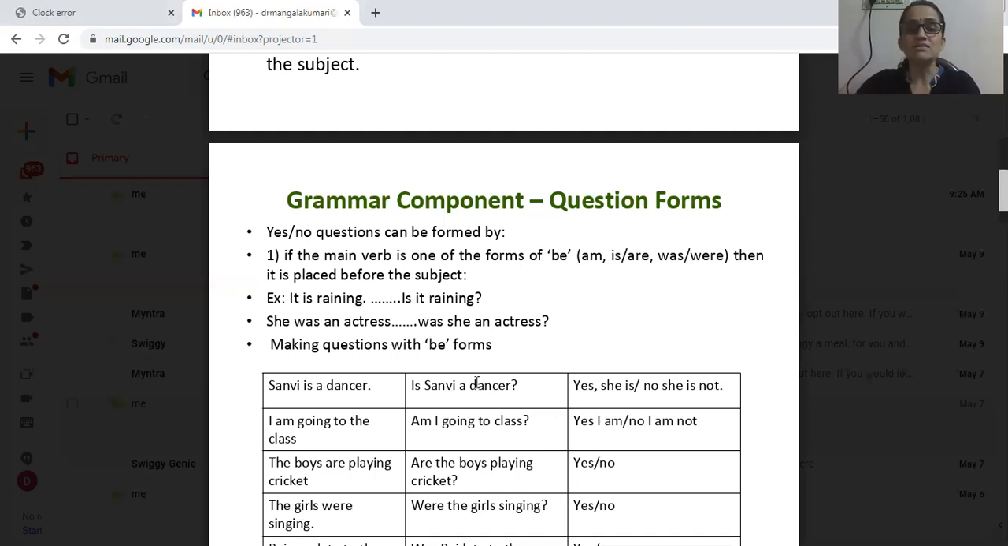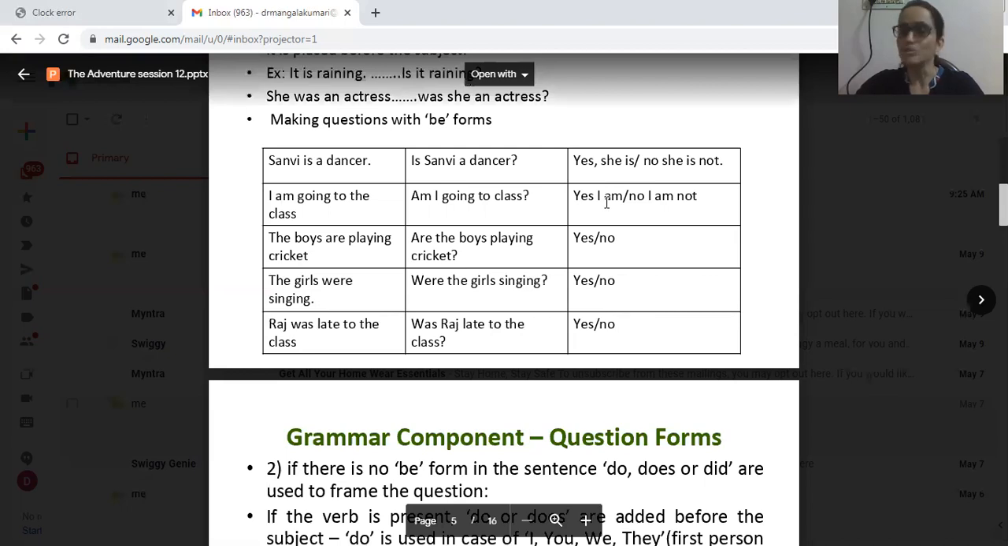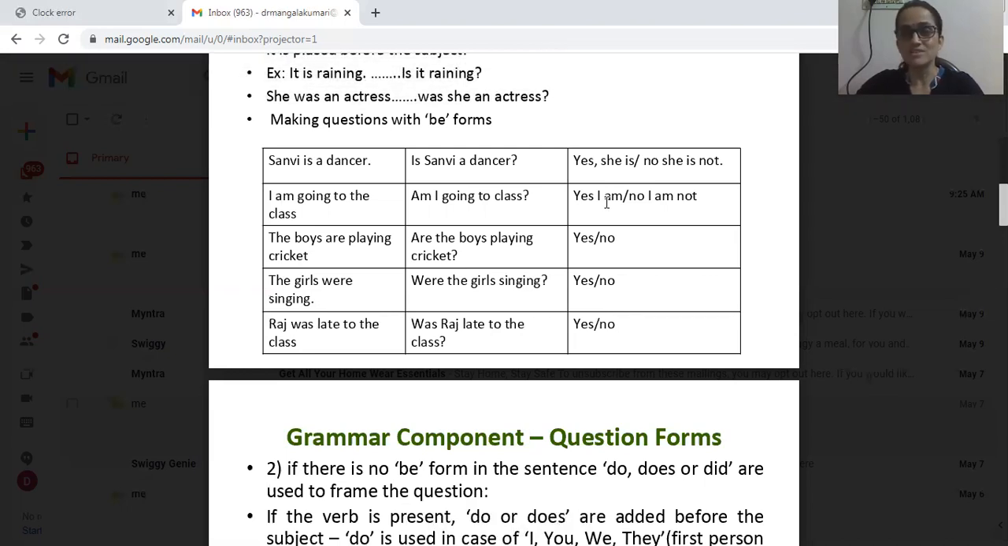Let us see the table here. See, Sanvi is a dancer. This is a sentence where the be form itself is the main verb. So in this case, how to frame a yes or no question? How to change it into a yes or no question? Is Sanvi a dancer? Invert the order. That becomes a yes or no question. The answer will be yes, she is, or no, she is not. Either this or that.